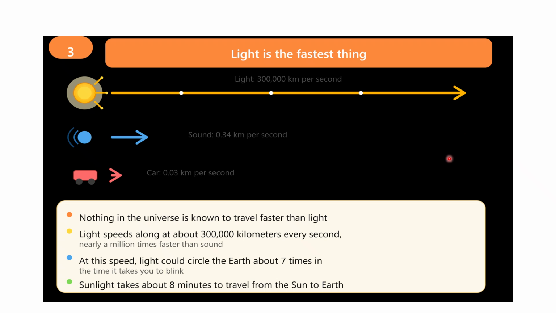So, in conclusion, light is a fascinating and essential part of our universe. It travels in straight lines, enables us to see, can be reflected and refracted, and transfers energy across space. Its wave nature explains many phenomena, and its incredible speed makes it a unique and vital force in our cosmos.